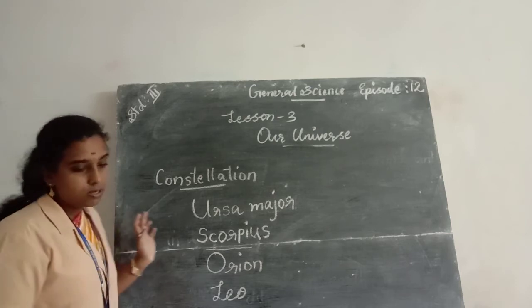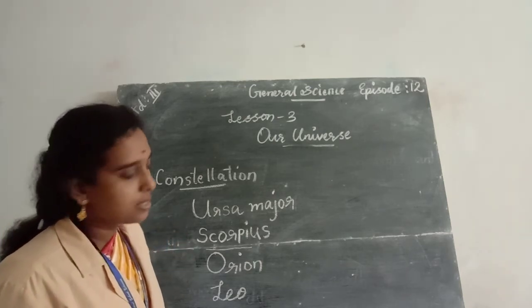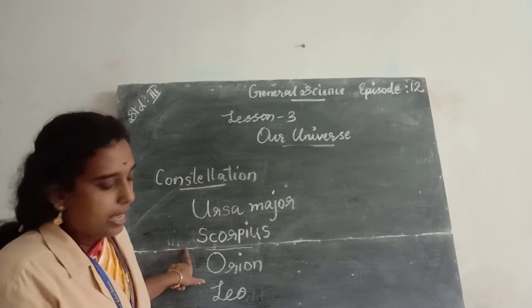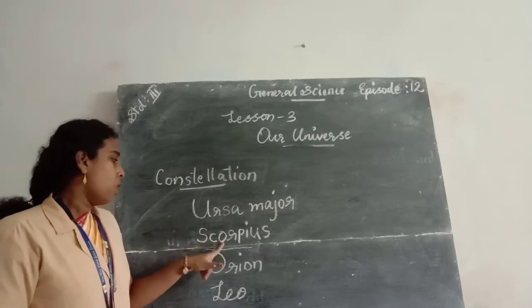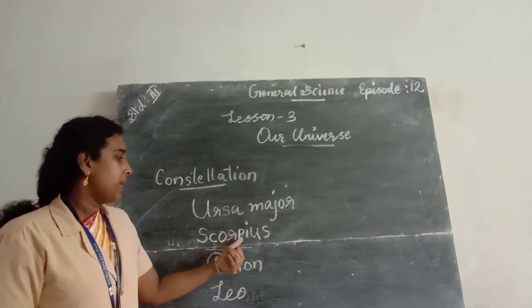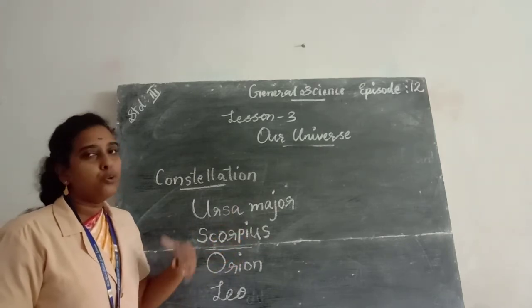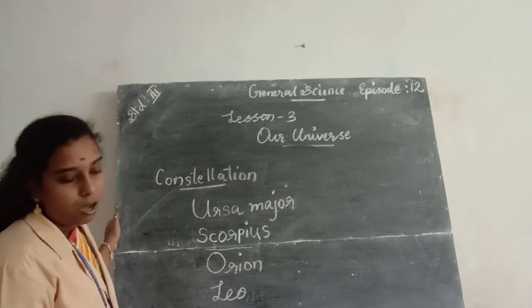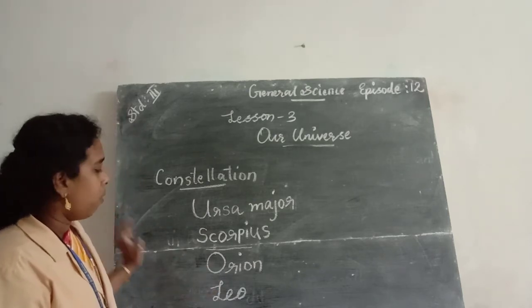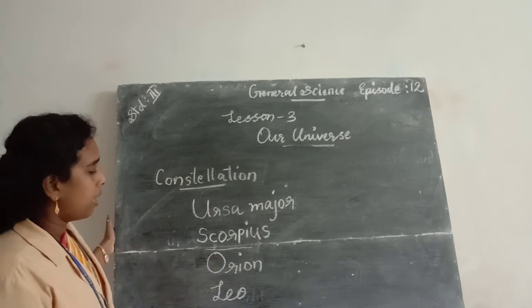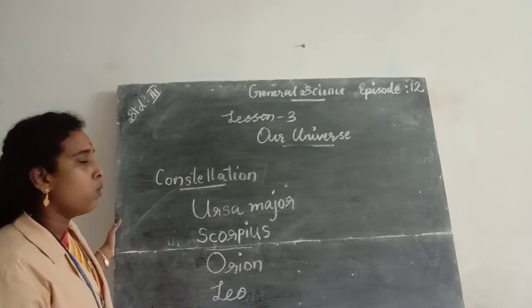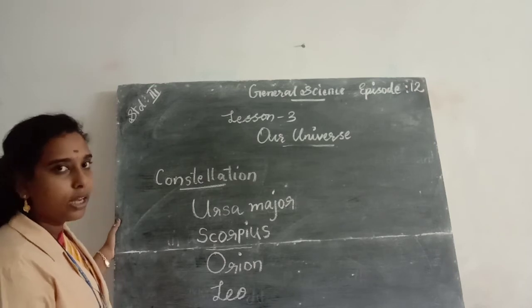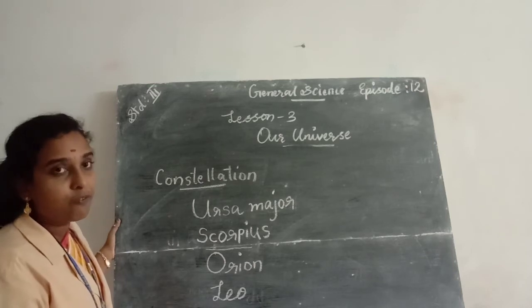First one is Ursa Major. Ursa Major means the shape of great deer. And Scorpius. S-C-O-R-P-I-U-S. Scorpius. Then Orion. Orion means hunter. O-R-I-O-N. Orion. Then Leo. L-E-O. Leo. Leo means lion. Okay, shape of lion.